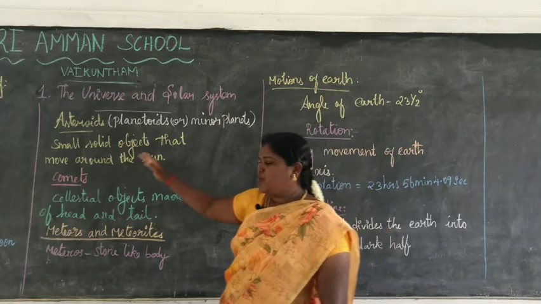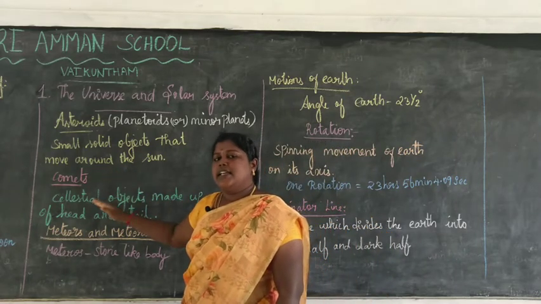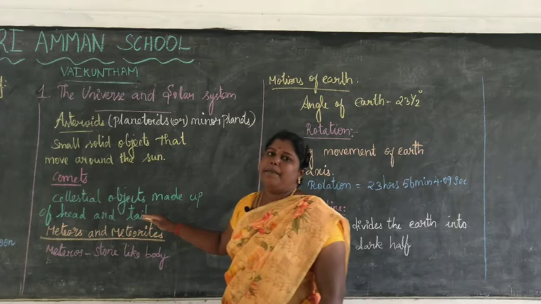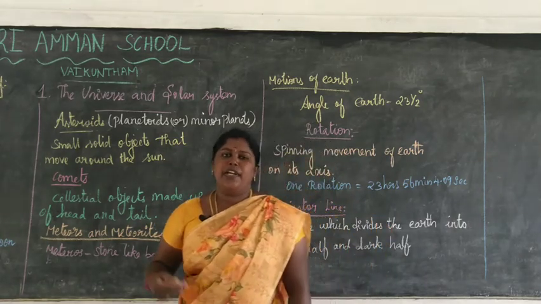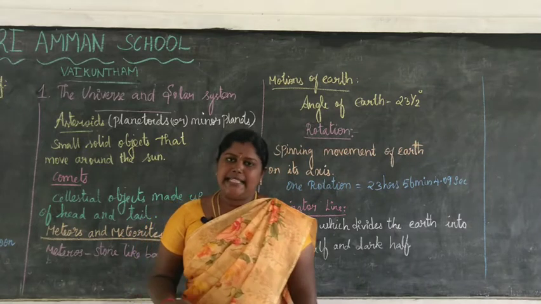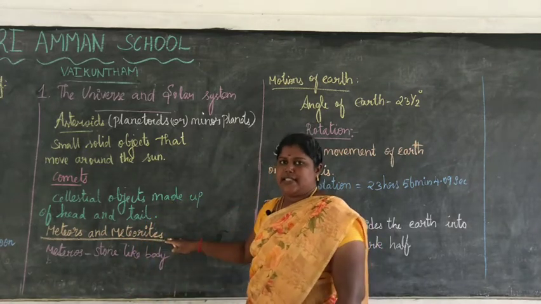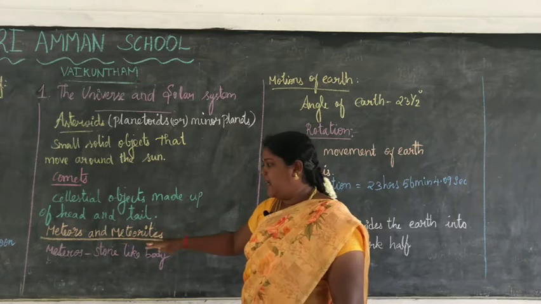Okay, so next one, comets. A comet is a celestial body which is made up of a head and a tail. The head of the comet is made up of solid particles and ice, and the tail is made up of gases.